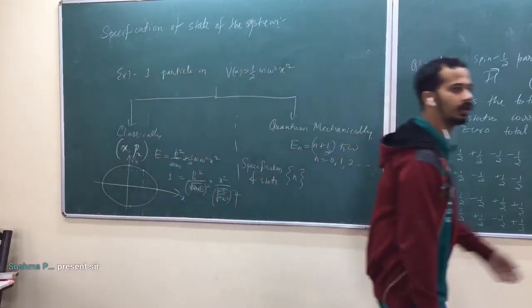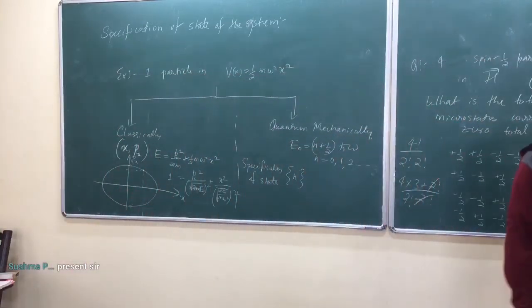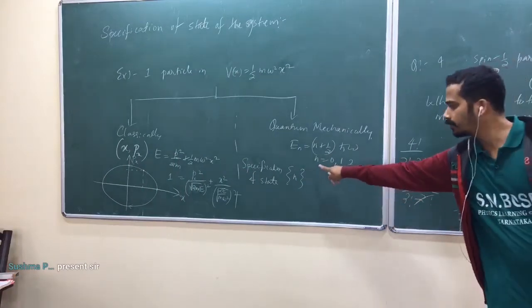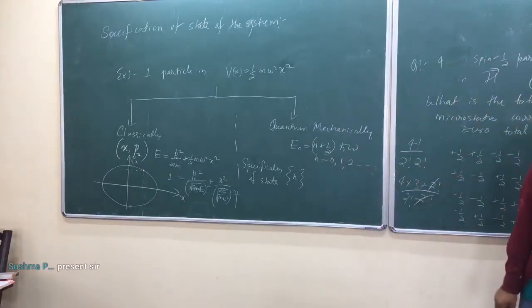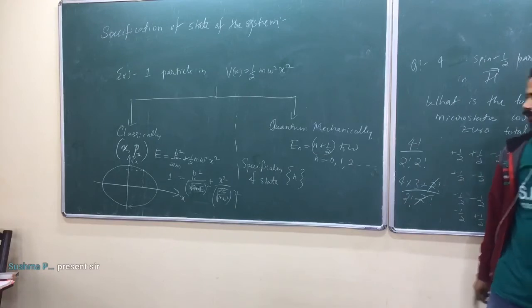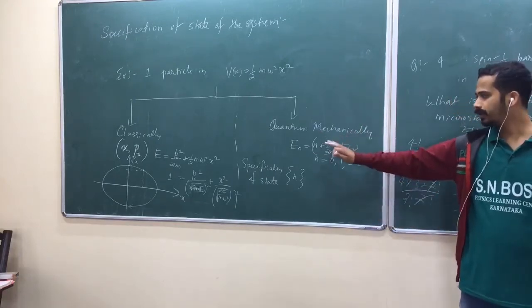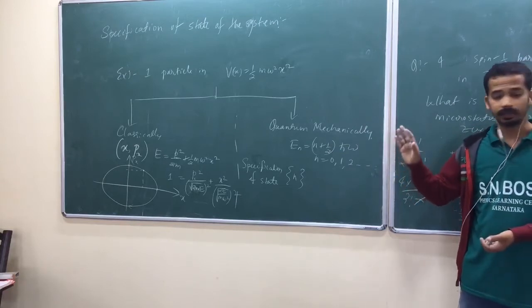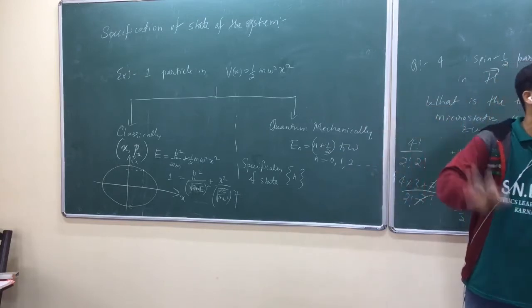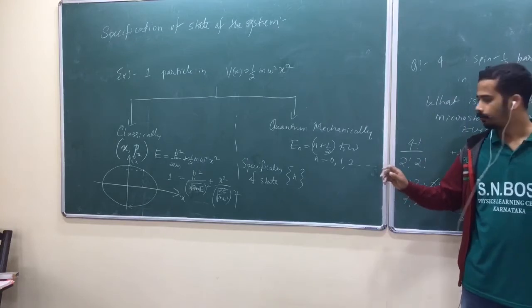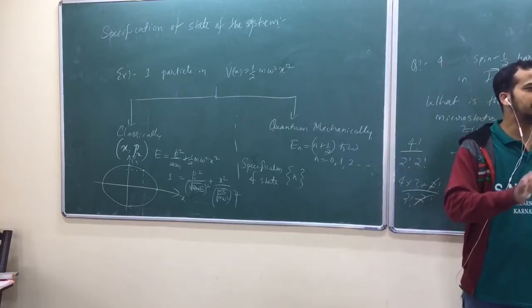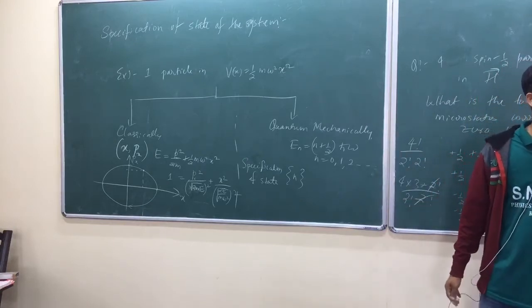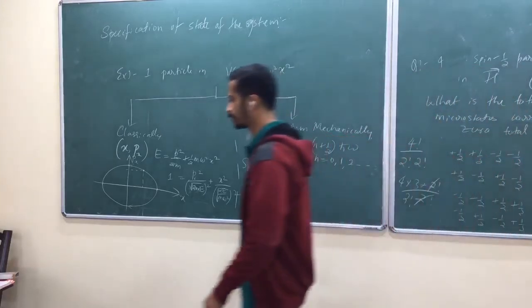So how do you say it is in the ground state or first excited state? By specifying this n value. Why are we doing that? Because we don't need the energy or the wave function. The state of the system is described by the wave function, but we don't need it. We need just a count. That's why we are just specifying that.